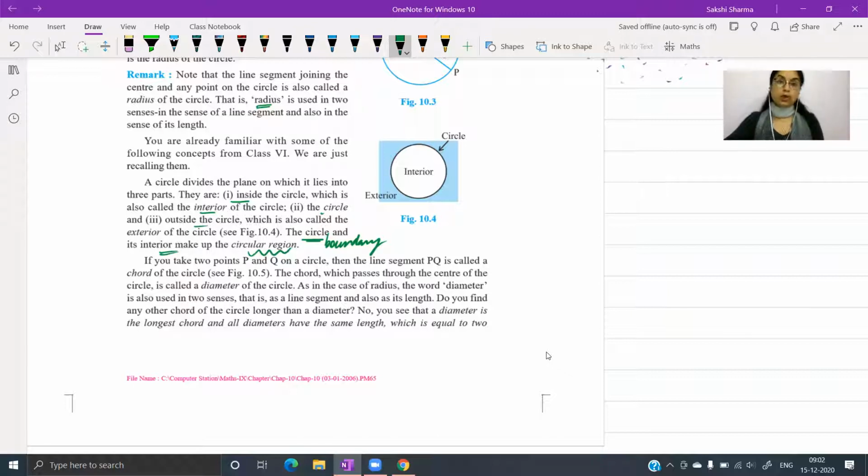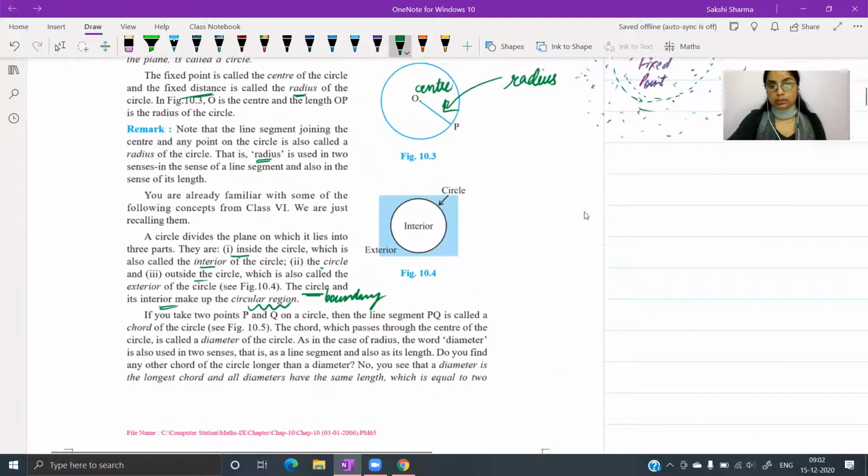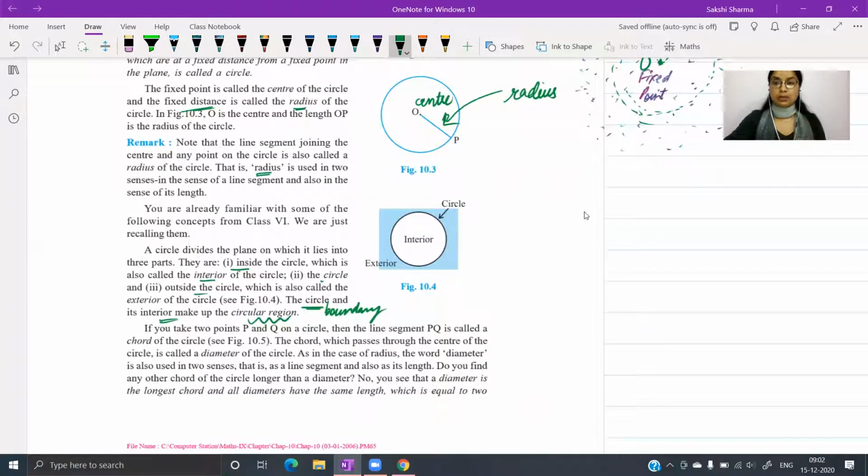So you should be aware of that. All these things you have done in your junior classes. I'm just making you revise. At any point, if you have a question, please ask. Then we move on to the terms which are used in relation with a circle. So first of all, I'm going to mention what the circumference is.